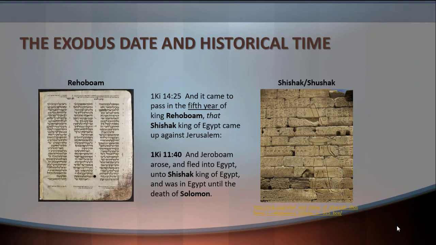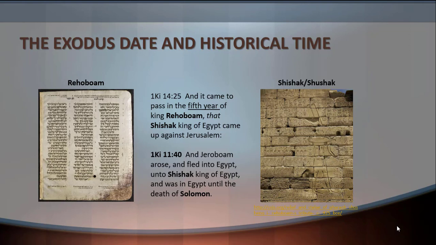Okay, now with Shishak, that I explained in a previous video, he was during the time when Solomon and Rehoboam reigned. In 1 Kings, Jeroboam arose and fled to Egypt unto Shishak, king of Egypt, until the death of Solomon.